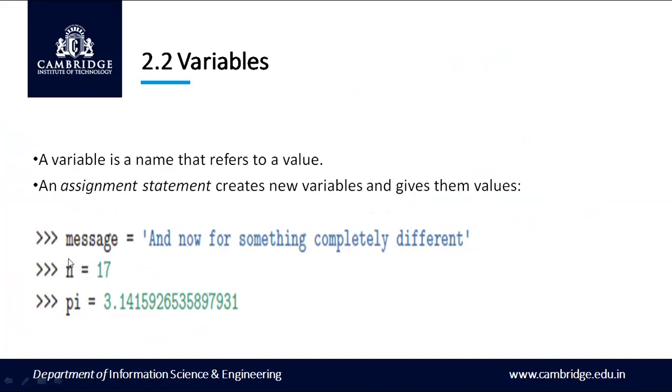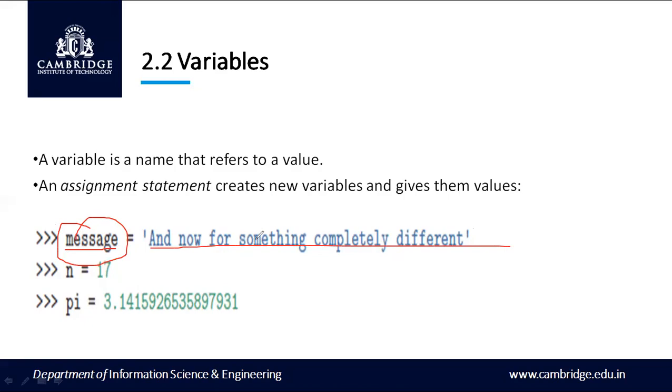Here I have different examples of variables. The first example, here you can see message. This is a variable name. We can give whatever variable name, but there are certain rules to follow for variables. We will see in the next slide what the rules are to be followed for variable names. Here you can see within single quotes, I have given a sentence.